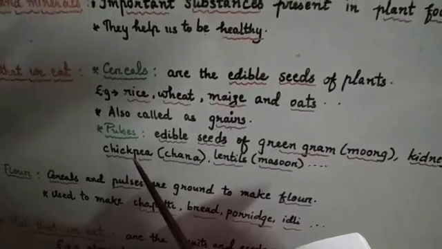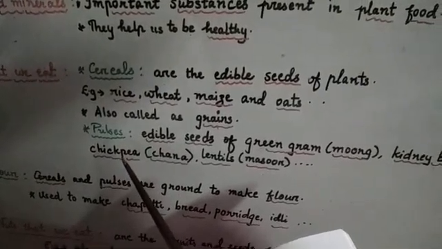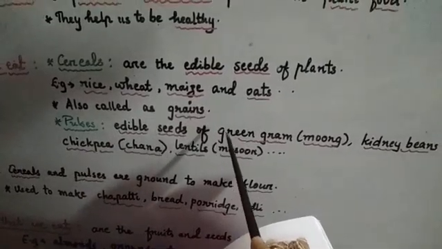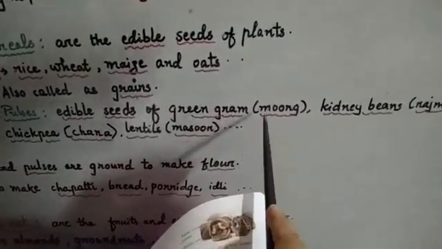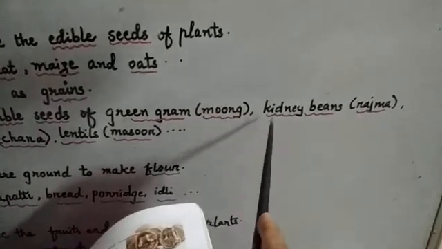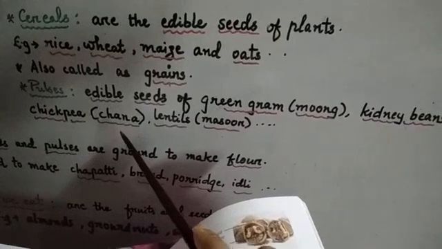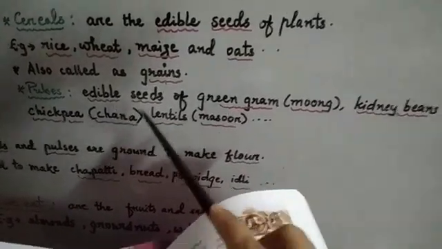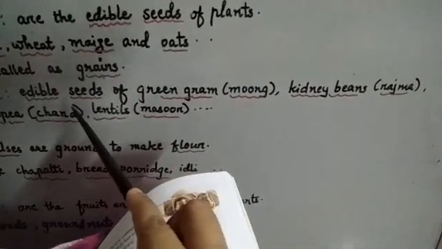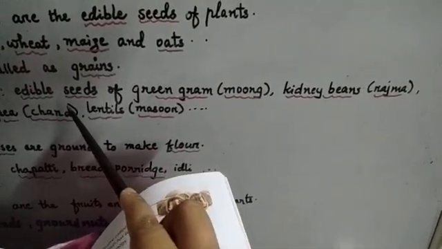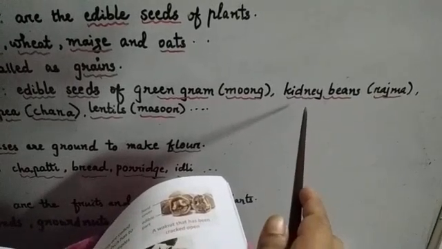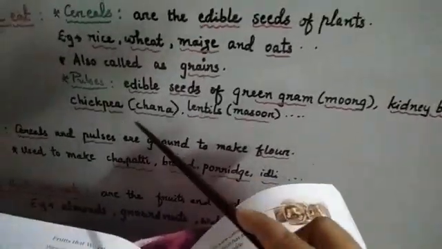Then we will see next pulses. What are pulses? Pulses are edible seeds such as green gram, that is moong dal, kidney beans, rajma, chickpea, that is chana dal, and lentils, that is masoor dal. These we mostly use in making different varieties of dals. And kidney beans, you know, rajma chawal is a famous recipe, and these all belong to pulses.